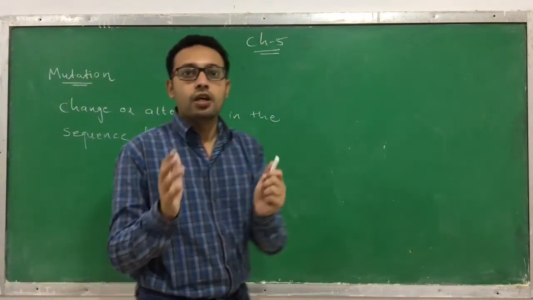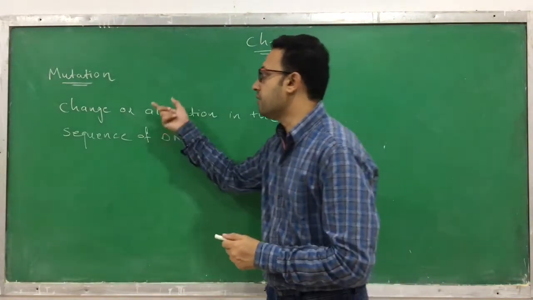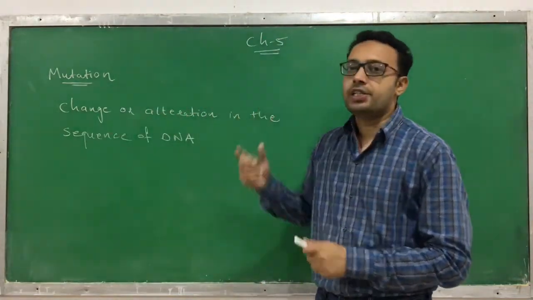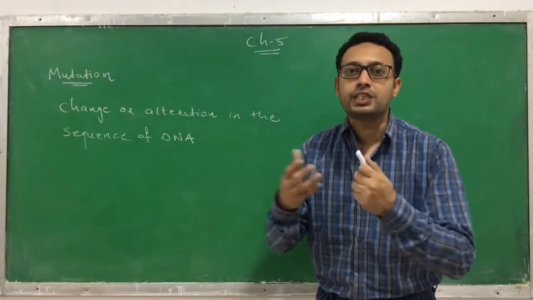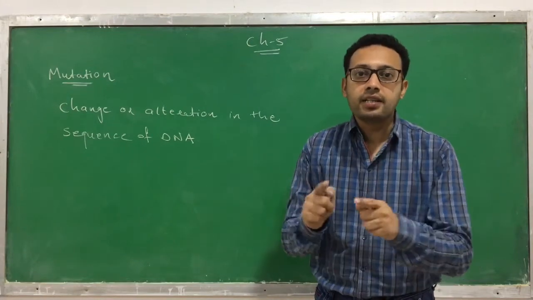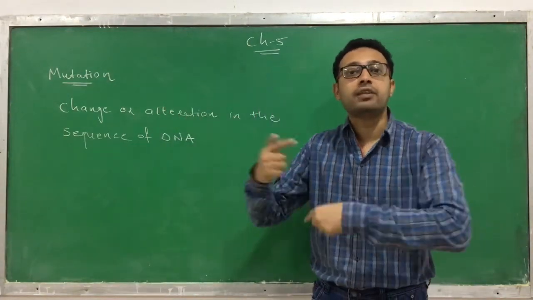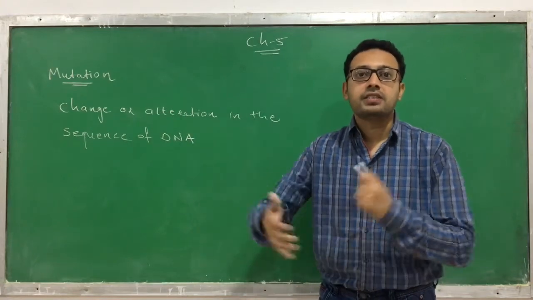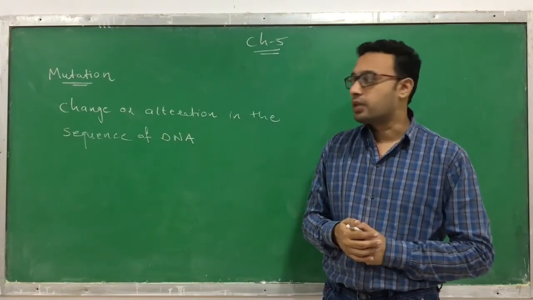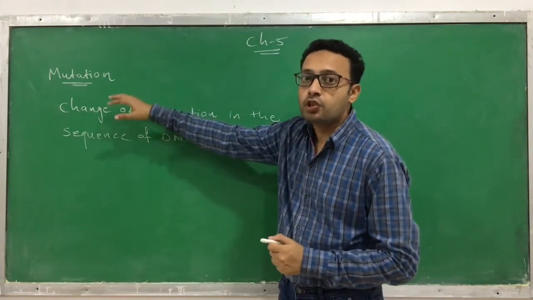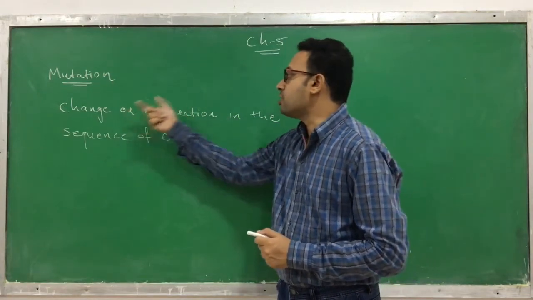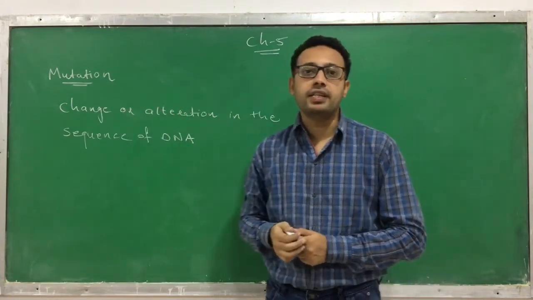Mutation is a phenomenon in which there is a change or alteration in the sequence of DNA. In a DNA there is a specific sequence, and that specific sequence has a particular meaning that we will learn in the next chapter, chapter number 6. But here, due to a mutation, there is an alteration in the sequence of DNA.